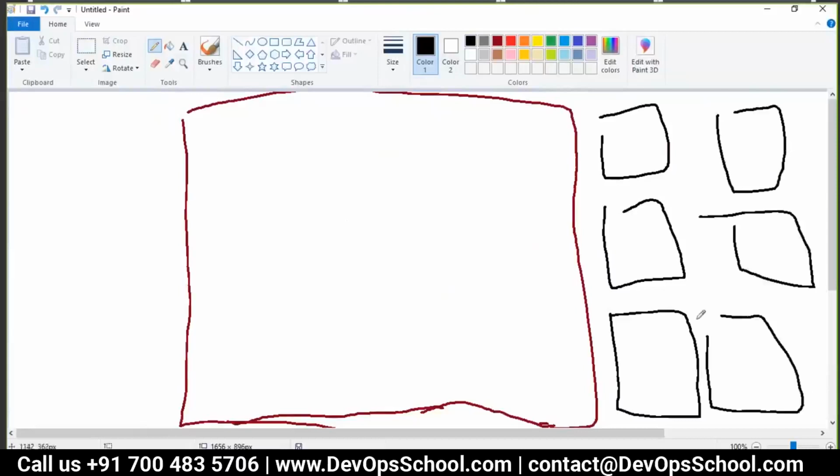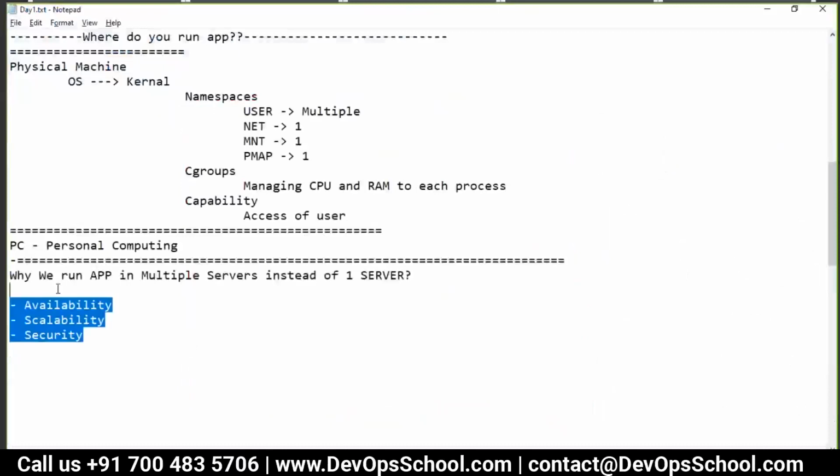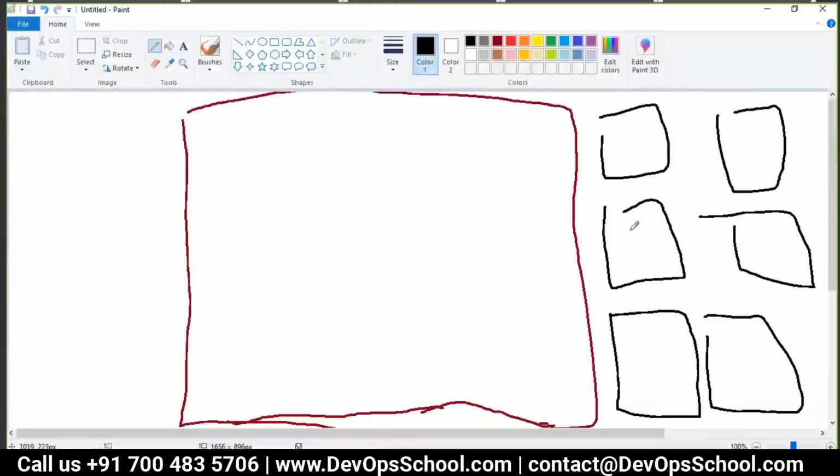And you only told me why we run on multiple machines. These are the reasons: availability, scalability, security. So they started running on multiple machines.